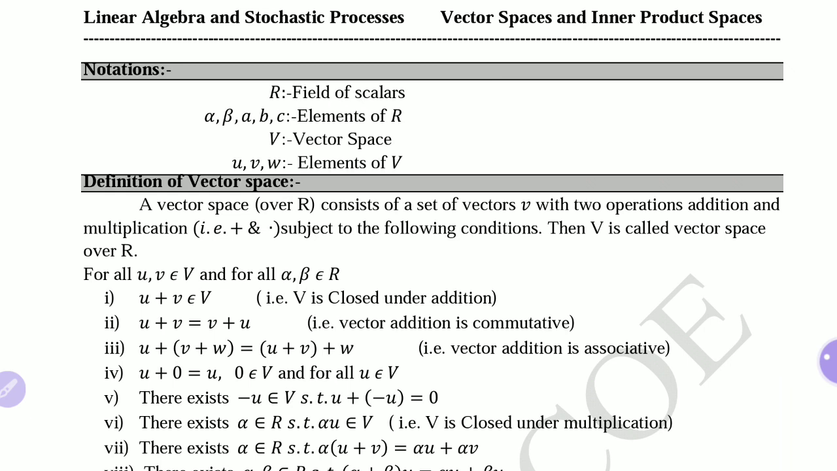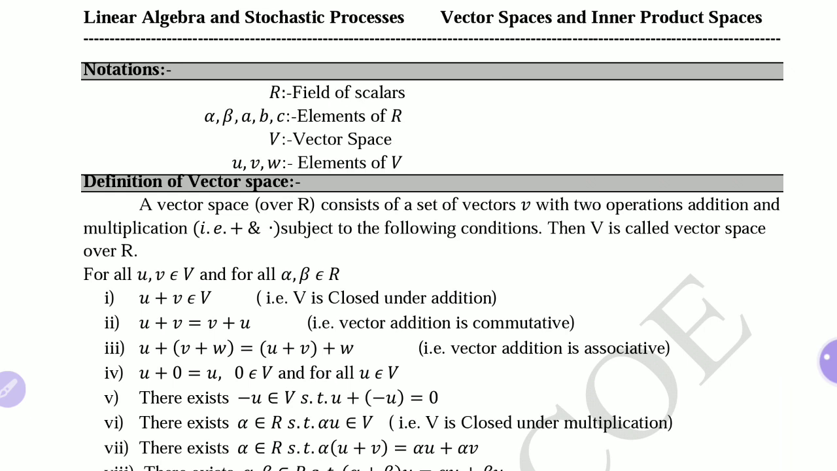Now, the definition of a vector space. A vector space over R, meaning over the field of scalars, consists of a set of vectors with two operations, addition and multiplication. We denote them by plus and dot. Multiplication we denote by dot here. Subject to the following conditions, V is called a vector space over R.